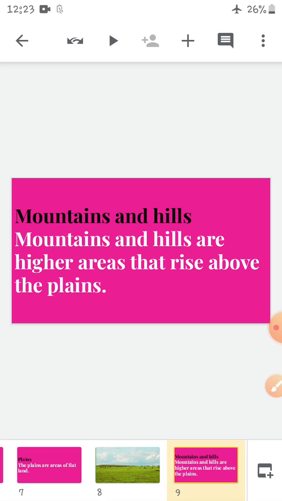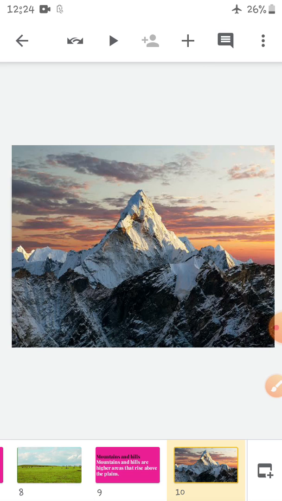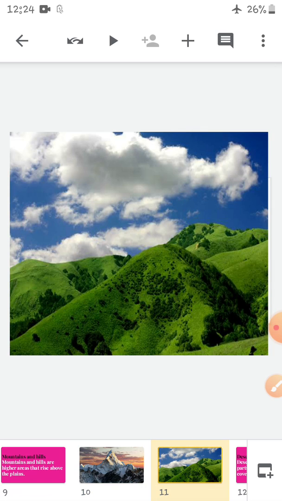Next, mountains and hills. Mountains and hills are higher areas that rise above the plains. What are mountains and hills? Children, the areas that are higher than the plains are called mountains and hills. See, these are the mountains, and these are the hills.